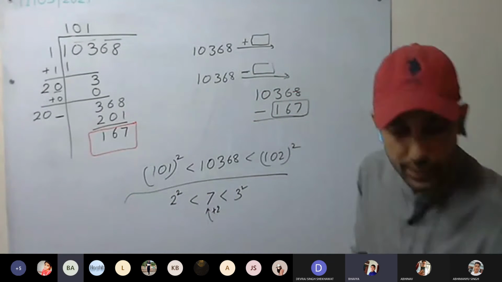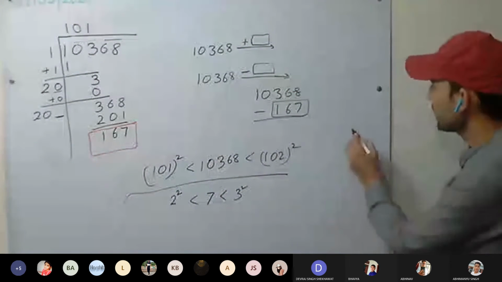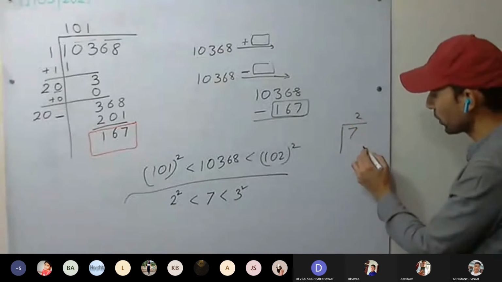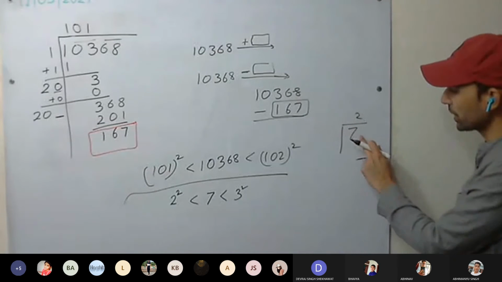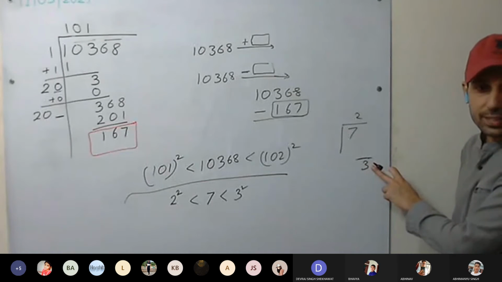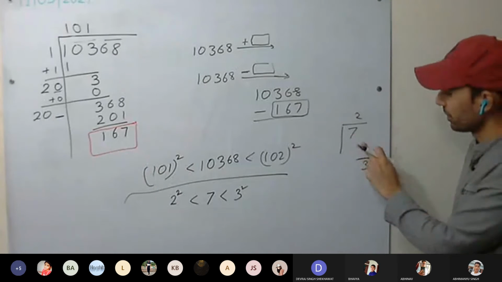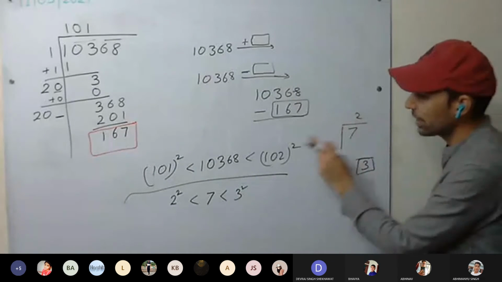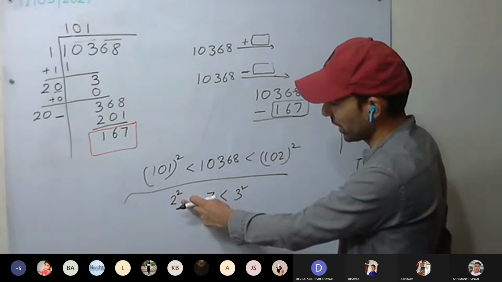Okay, see here, forget about this one. We have 7. We took the square root. It came out to be 2 and the remainder we got is 3. So what should be subtracted from 7 to make it a perfect square? 3. 3 must be subtracted to make it a perfect square. Yes or no? So if we subtract, what we will be getting is 2 square, that is 4. That's the perfect square.